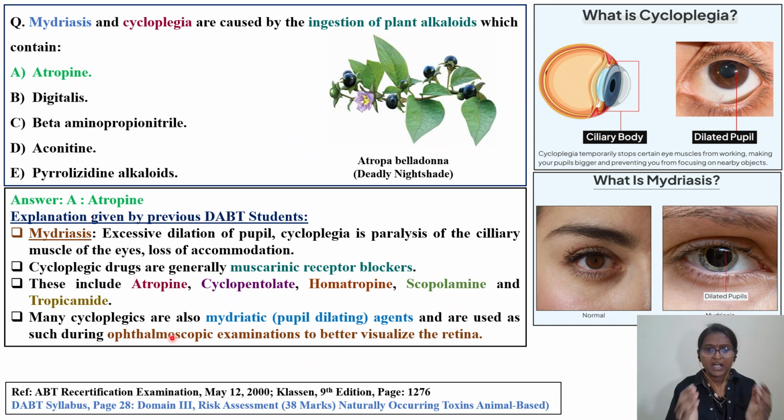What we are discussing today in this video, plant toxins, is a part of the risk assessment domain 3. Go back and check in your DABT syllabus or brochure, page number 28, 2024 brochure. It concerns naturally occurring toxins, animal and plant based, that we are going to discuss.